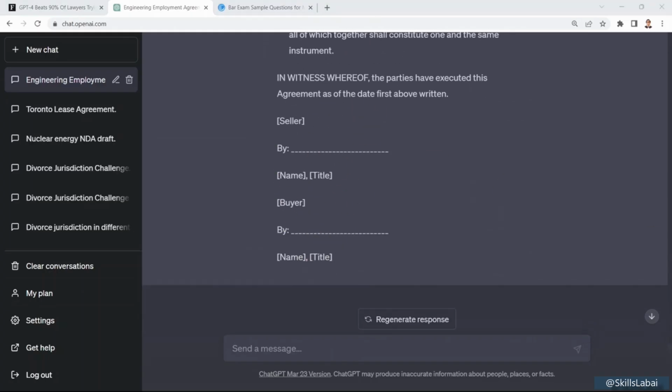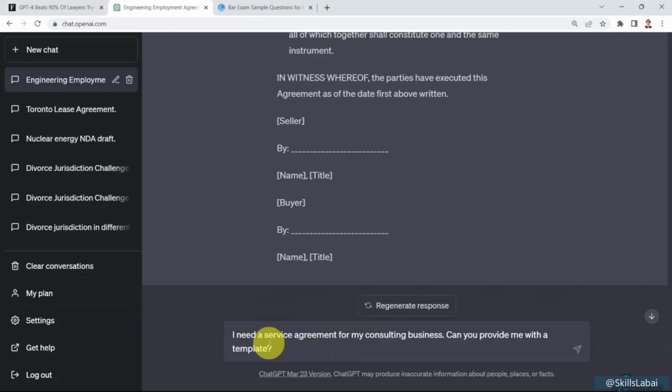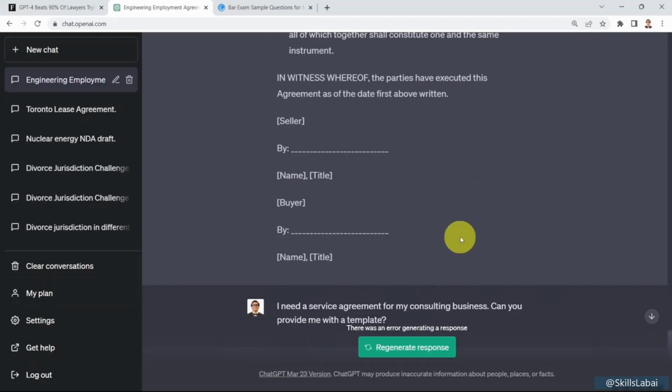Okay, let's assume, and this is quite common, especially if you're running a small business or if you have a startup, most of the time you're hiring consultants to offer you services. So sometimes you would like to draft a service agreement for these specific consulting services, and you're looking for a template. So instead of just searching on Google, you can simply ask ChatGPT, I need a service agreement for my consulting business. Can you provide me with a template?